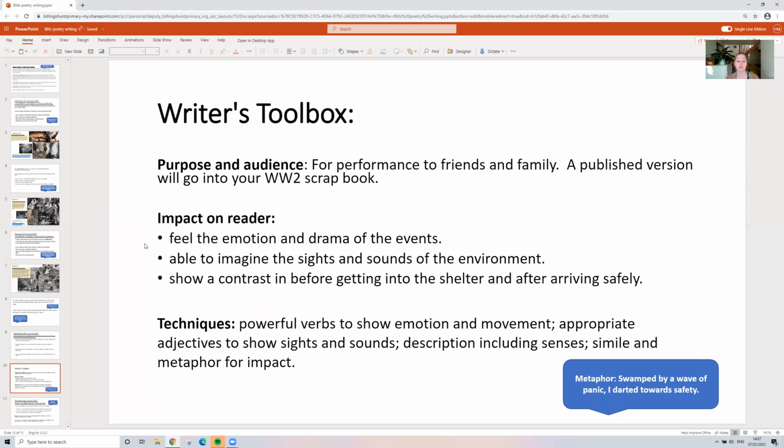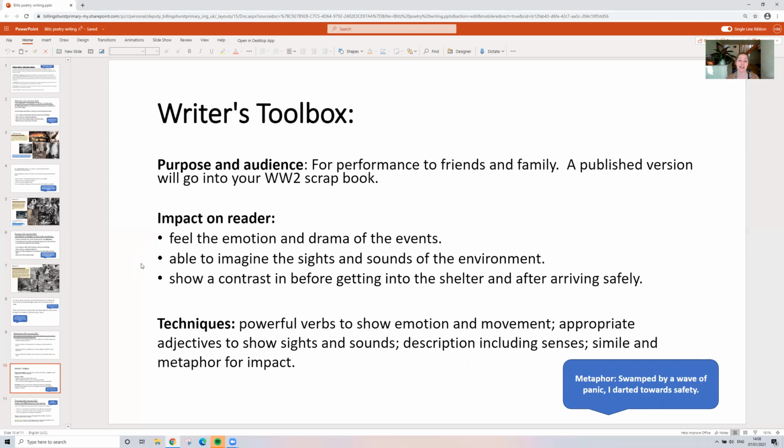This is a very dramatic scene, isn't it? Think about those photographs and the sound, the audio and the video clips that you've watched, and also the description from Letters from the Lighthouse. The next impact is for the reader to be able to imagine the sights and sounds of the environment. So you're going to need to think about the vocabulary you're choosing for the reader to picture that. And finally, you're going to need to show that contrast in your emotion and your feelings before you go to the shelter, and then once you're in safety.